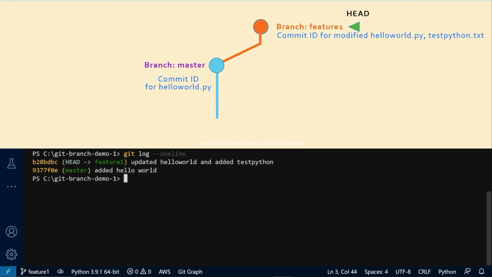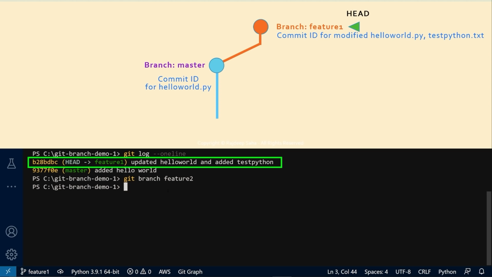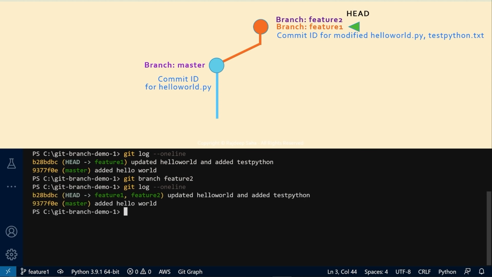Now while we are sitting at the feature 1 branch, let's run git branch command again. Git branch feature 2. So this will create a new branch named feature 2. Which commit do you folks think feature 2 will look at? I hope you folks got it. Remember that branch is nothing but references to a commit. Since the head is sitting at the feature 1 commit, feature 2 will simply look at this commit. So if we run git log --oneline again, as expected, head is sitting at feature 1, both feature 1, feature 2 branch looking at the latest commit, while master is one commit behind.